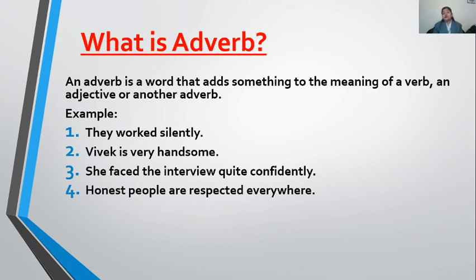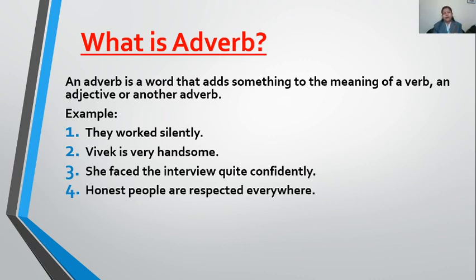Basically, children, an adverb describes all the parts of speech except noun and pronoun, because noun and pronoun are described by adjectives. So, leaving noun and pronoun, an adverb describes all parts of speech. But as you are in sixth standard, I will not create much confusion for you.